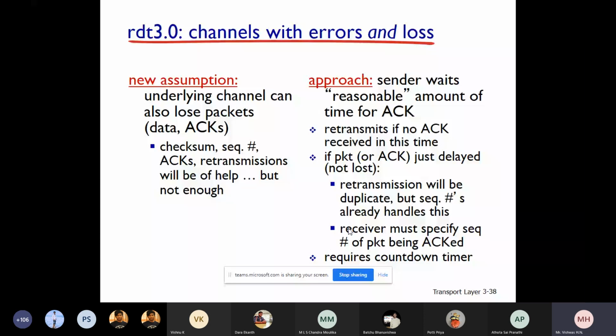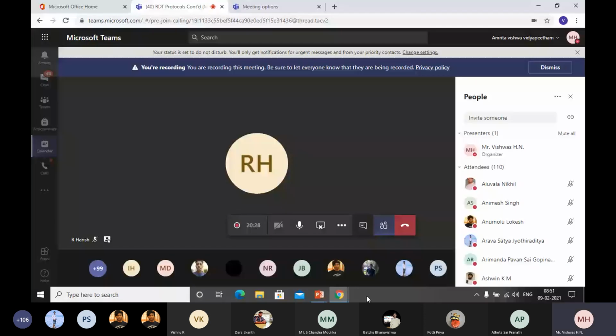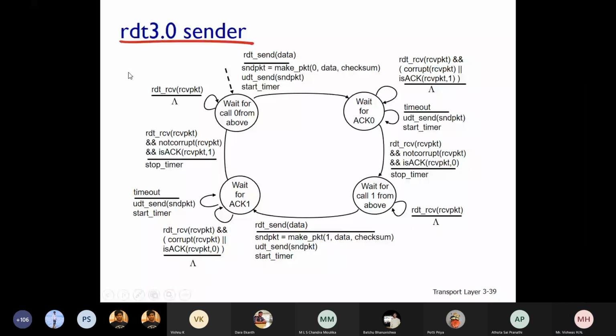You can see here RDT 3.0, students. Hope this diagram is visible to you. Okay, hope this diagram is visible to you. Let me take a pointer.